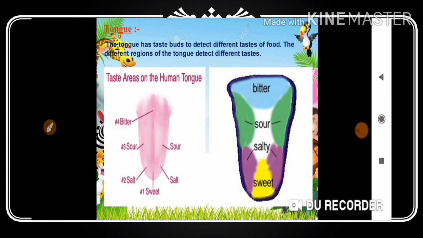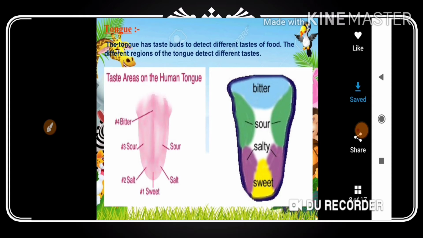Then what is the use of the tongue? The tongue makes the food into a ball-like bolus, which is very easy for us to swallow. Got my point? Now what we need to discuss is how many kinds of buds there are on the tongue. Usually there are 4 kinds of buds: sweet bud, sour bud, bitter bud and salty bud. Got my point?